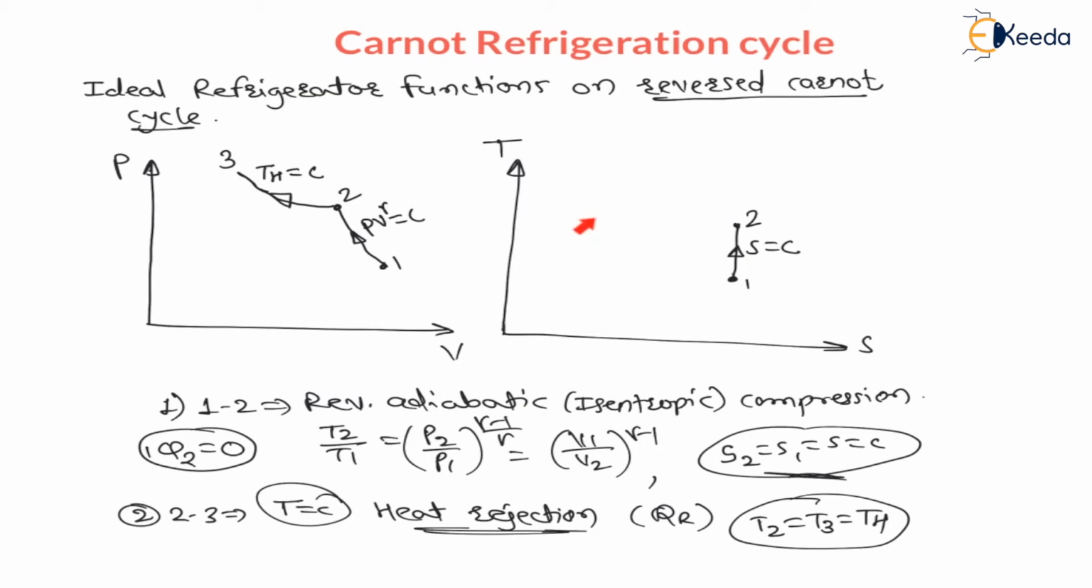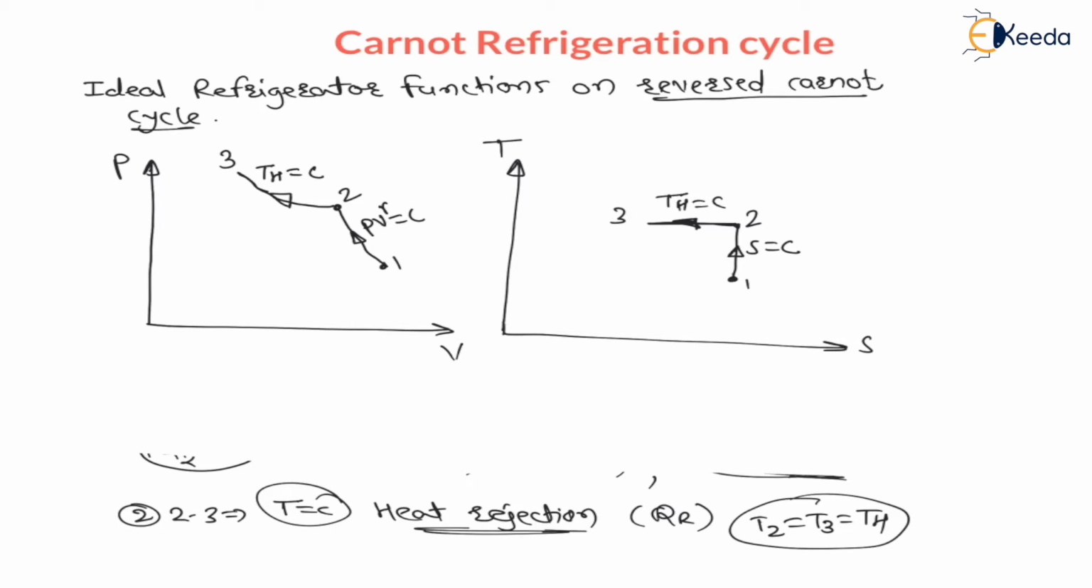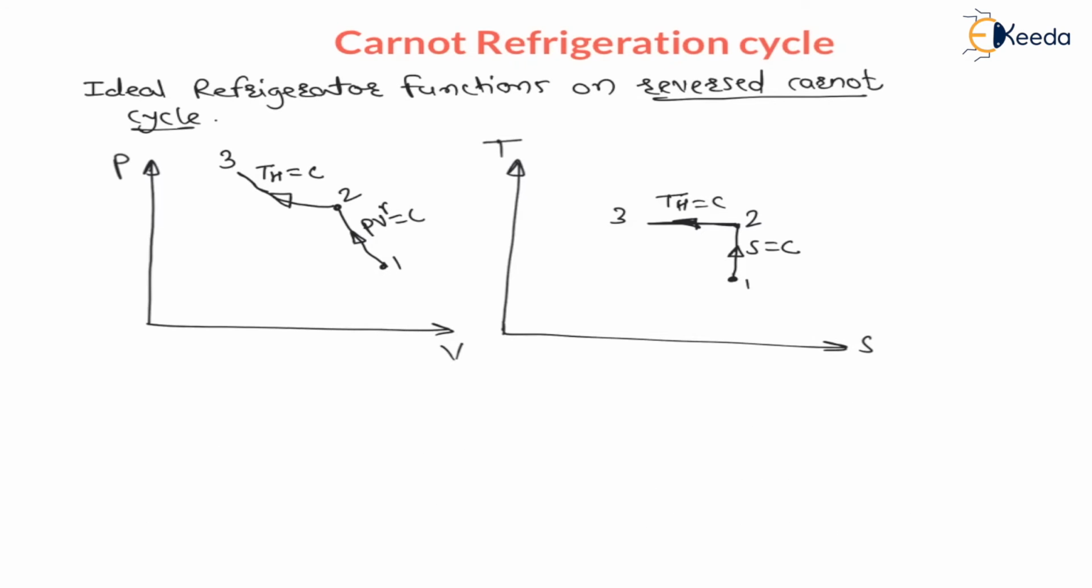Now, as heat is rejected at constant temperature, heat rejected means entropy decreases. Heat rejected from the system means entropy decreases. Therefore, entropy decreases at constant temperature. Therefore, 2 to 3 is a straight horizontal line on TS diagram. Now, at 3, the higher temperature is constant and heat is rejected during the process. Now, next process after constant temperature heat rejection, that is process number 3, is 3